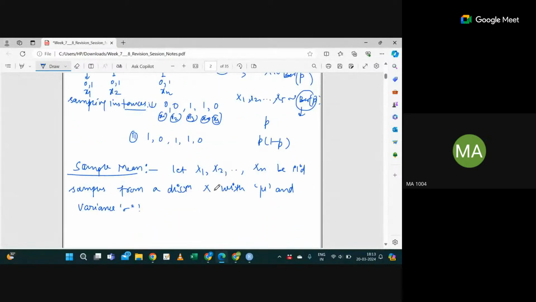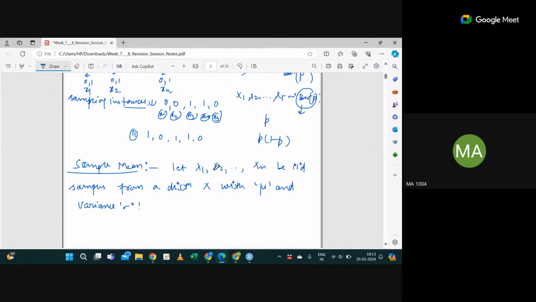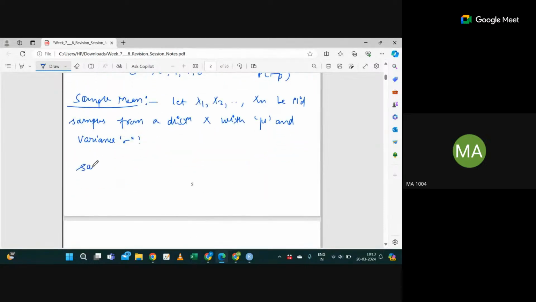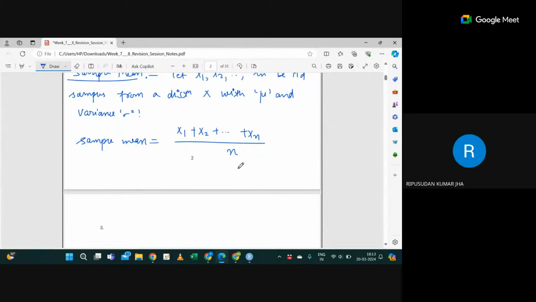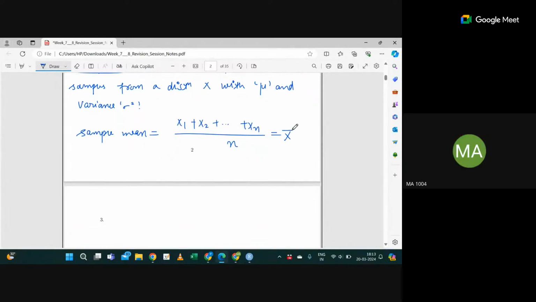So x1 to xn are taken from a distribution x. This distribution x can be anything, Bernoulli, binomial, Poisson, anything, but we are generalizing here. The sample mean is defined as x1 plus x2 plus up to xn, divided by n. This is what we define as the sample mean. Yes or no?